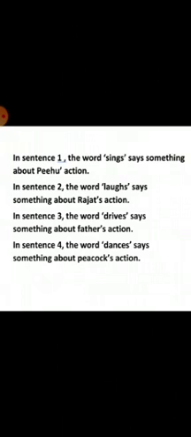Dances is an action word, or the action the peacock is performing. Thus, sings, laughs, dances, and drives are doing words or action words. So, these are called doing words, action words, or verbs. They are the action performed by a person or an animal or a thing.